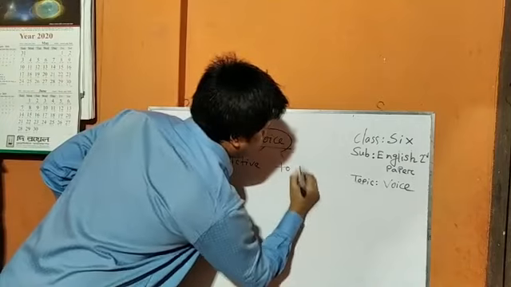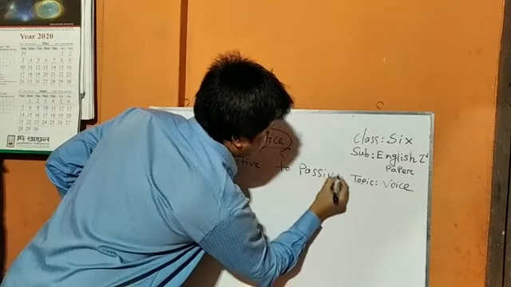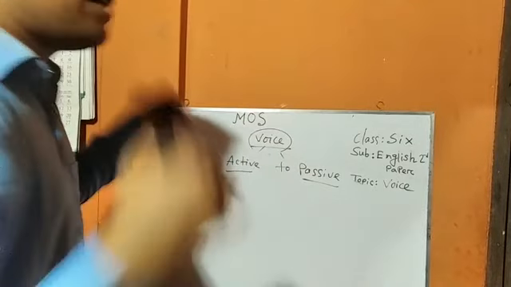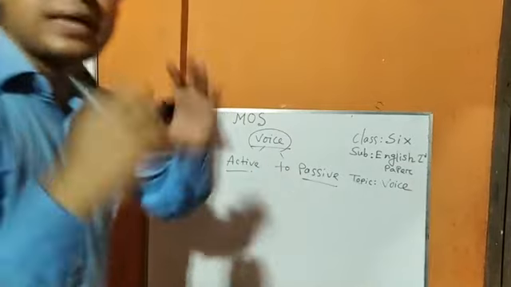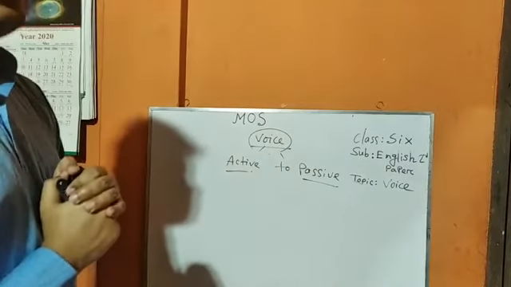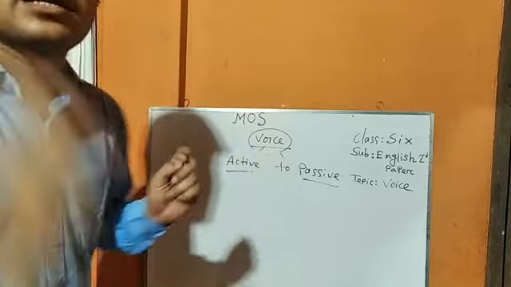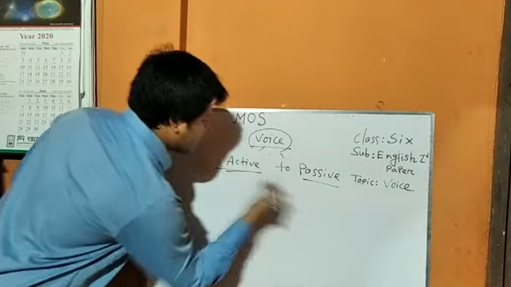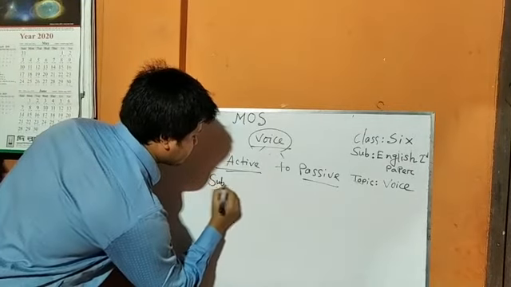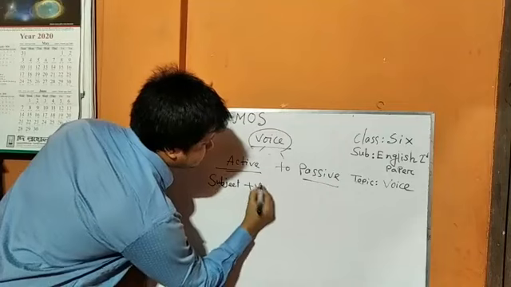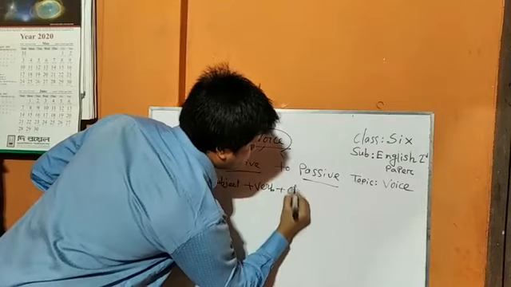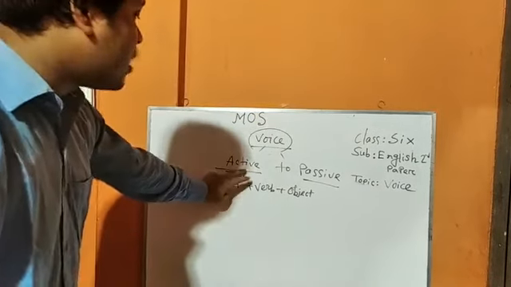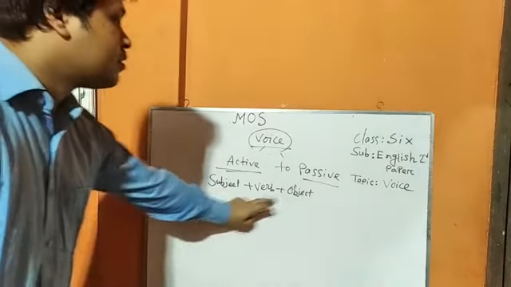To passive. According to the definitions of active and passive voice, we have understood the structure of active and passive voice. The structure of active voice is subject, verb, object.